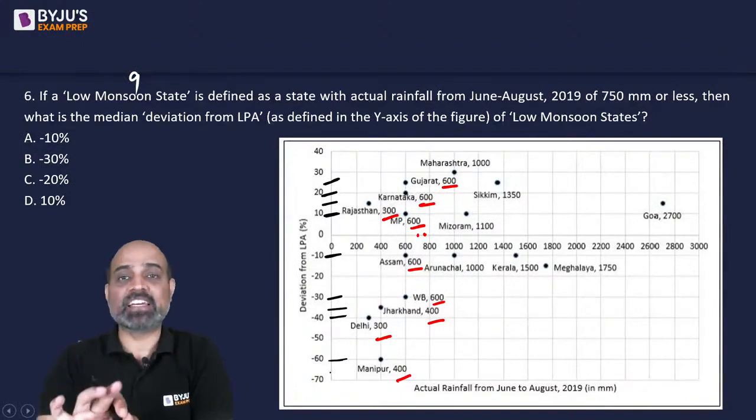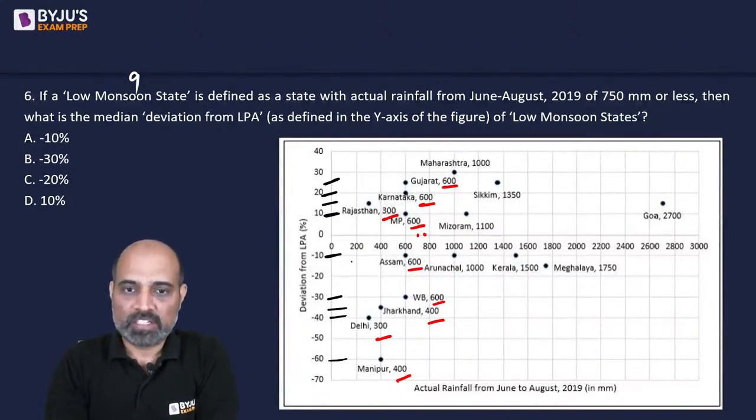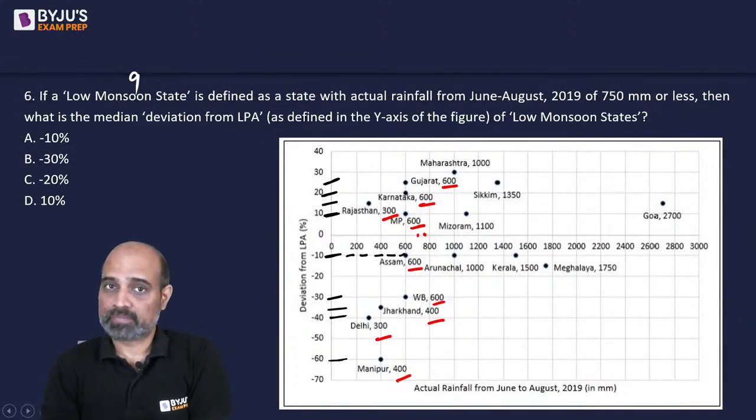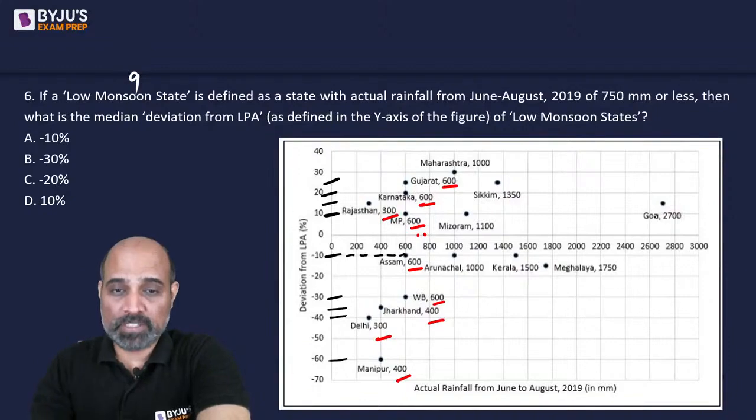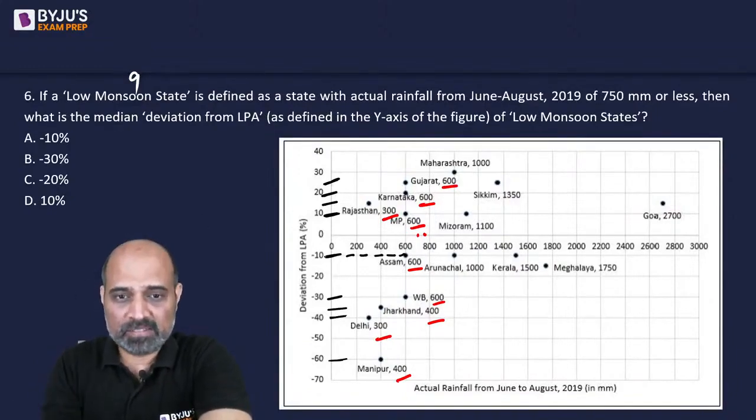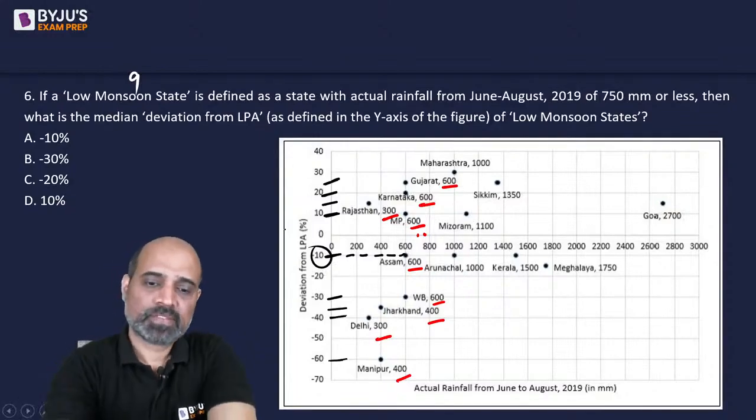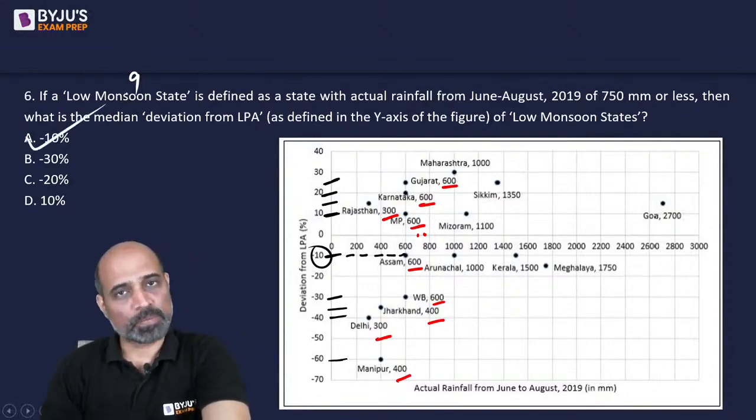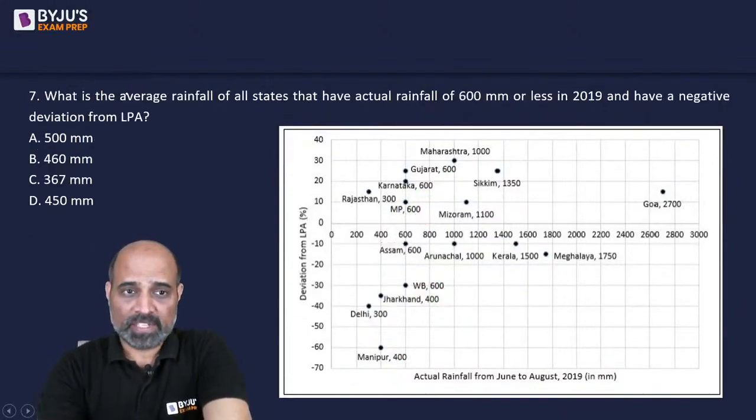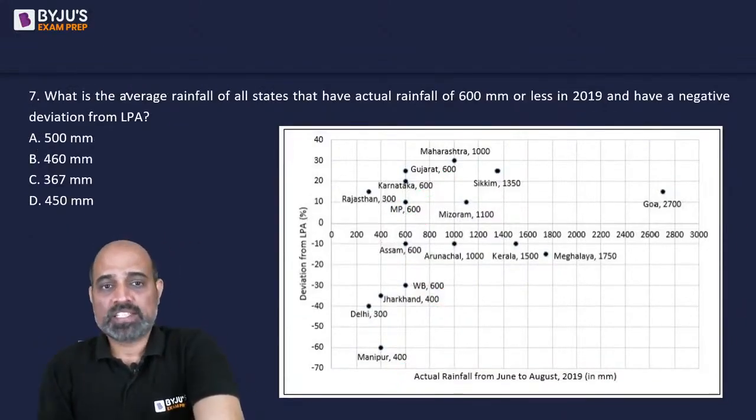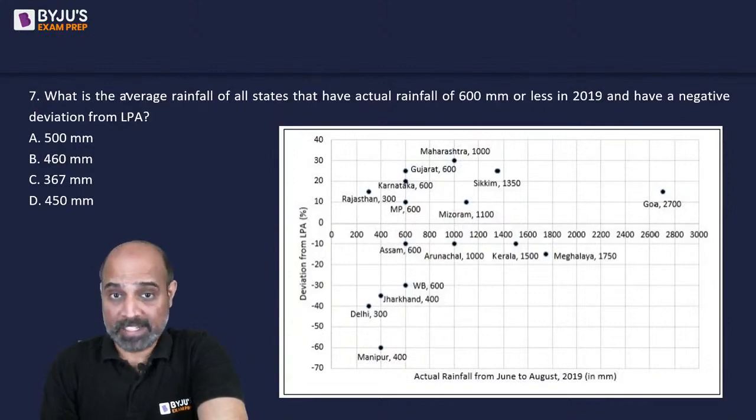Out of these, which is the median, the middle value? The middle value happens to be Assam, which is called the median, right? So can we say that the median percentage over here is -10? This is the number. So the answer is -10. Option A. Correct? Okay.